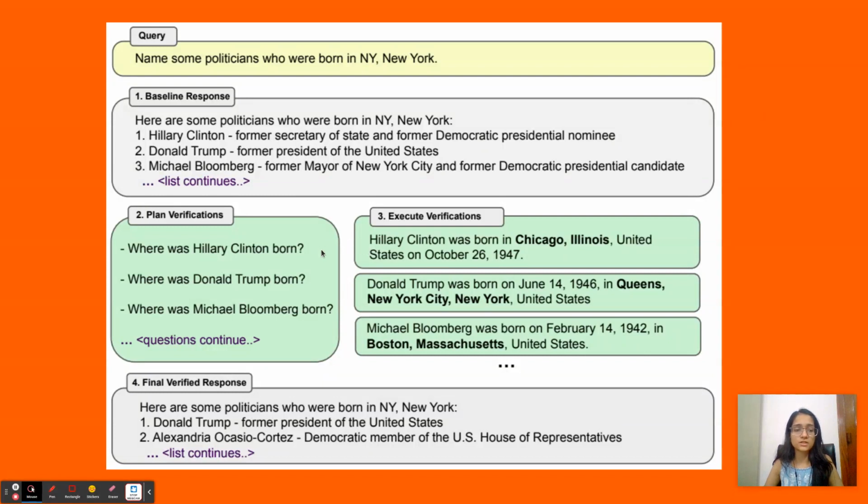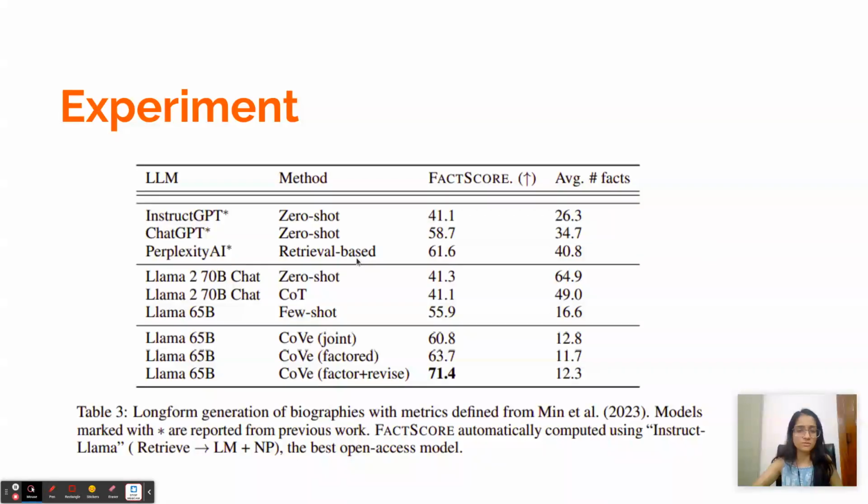But in the factored approach, they try to segregate both these steps 2 and 3, and they do it sequentially. So they first ask the LLM to only generate verification questions, and then in step 3 they do not show the baseline response and they just ask the LLM to answer all the questions coming from step 2.